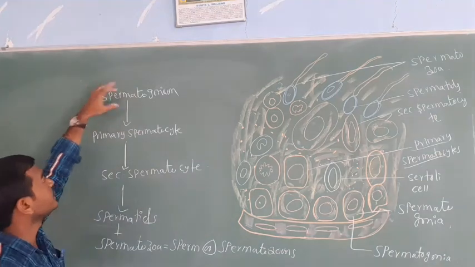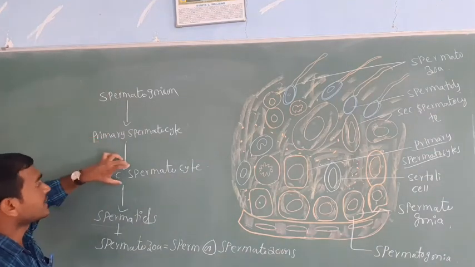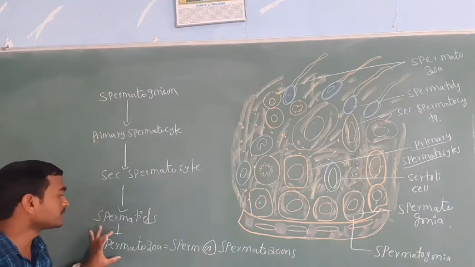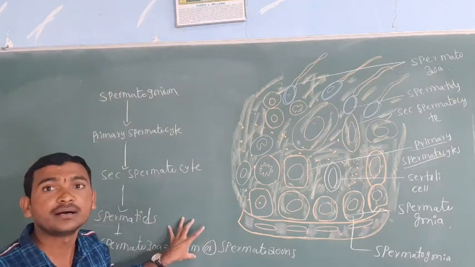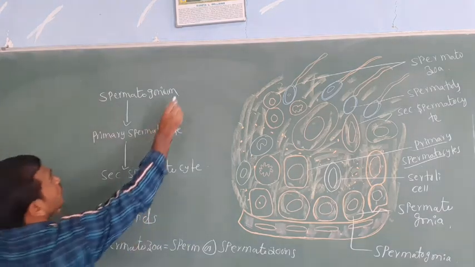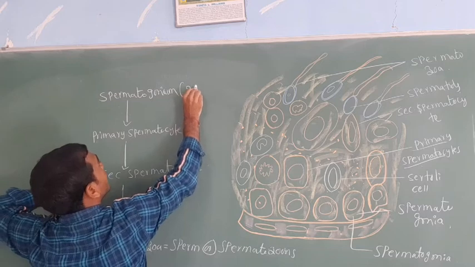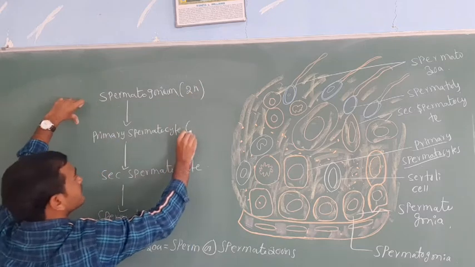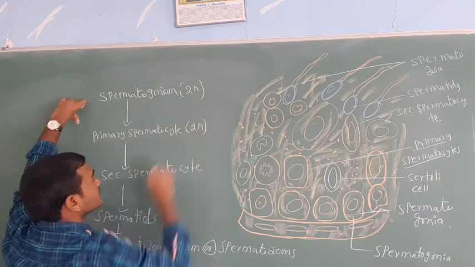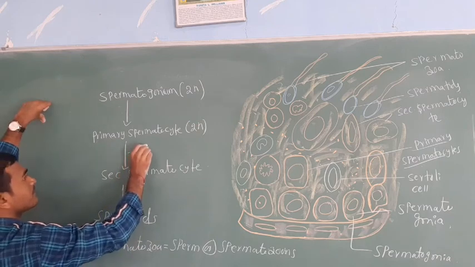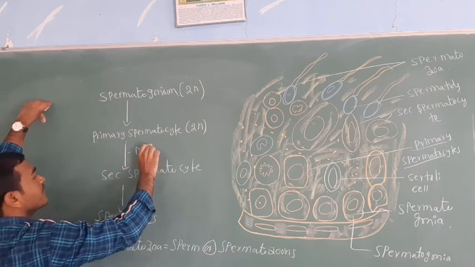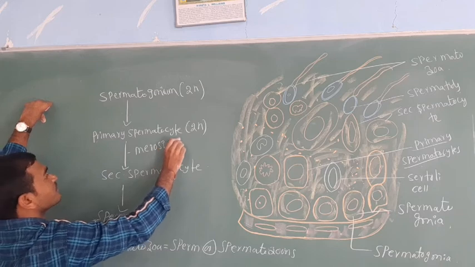The order is: spermatogonium, primary spermatocytes, secondary spermatocytes, spermatids, spermatozoa. Listen here: the spermatogonium is diploid. The primary spermatocytes are also diploid. The primary spermatocytes are involved in meiosis 1.